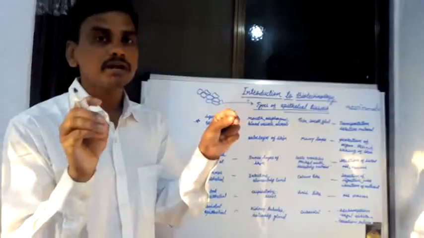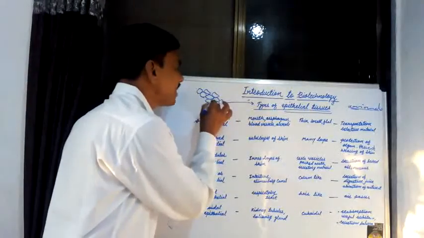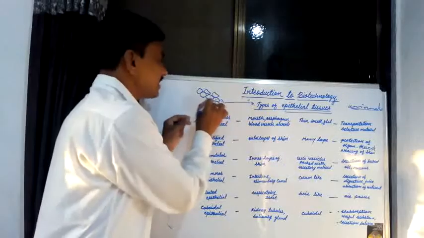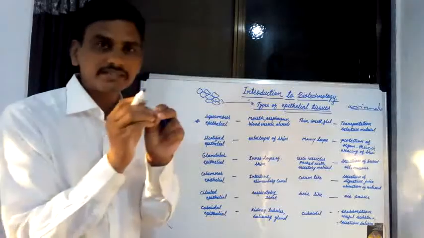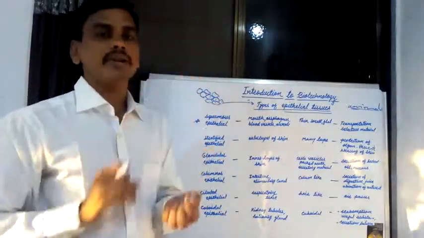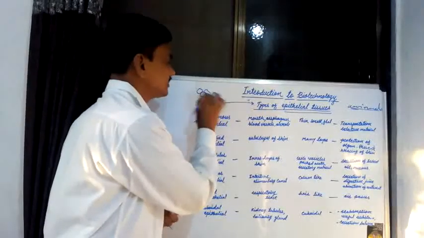Thin walled, compactly arranged, not loosely arranged, flat cells with a semi-permeable membrane. Living cells, with a single nucleus and various cell organelles.